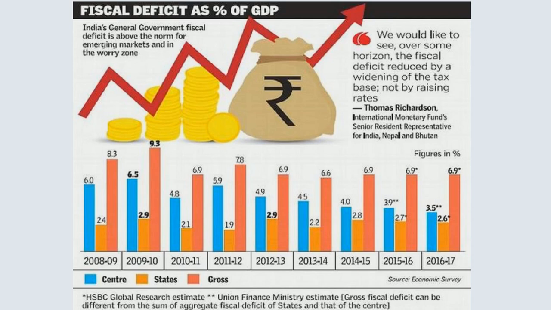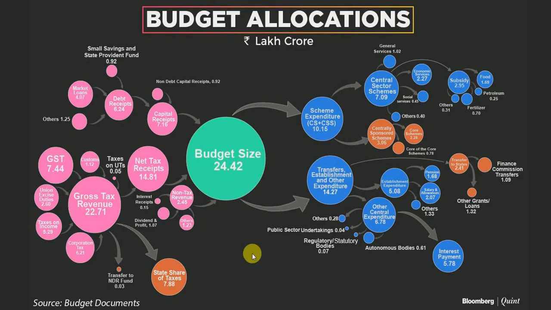To study further into that, we will take last year's budget allocation. Here you can see the GST, the corporation tax, that tax, this tax. Everything comes to about 22 lakh crore income for the government. After sharing 7 to, I think, 8 lakh crore with the states, they will have a balance of 14 lakh crore in their hand.